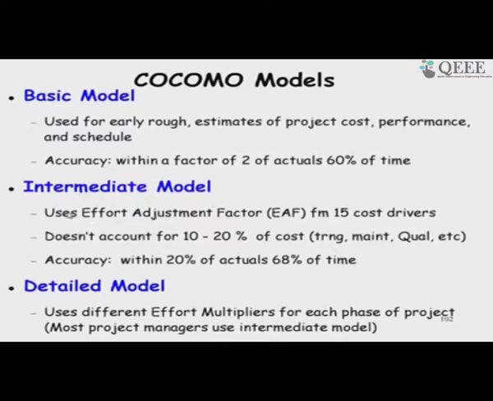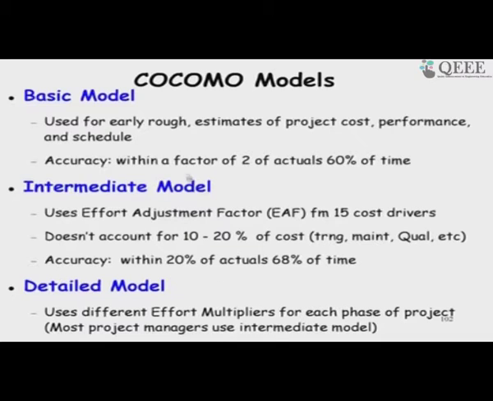Whereas, in the intermediate model, we take the basic model and refine the results. We use an effort adjustment factor based on 15 cost drivers, and here you will see that it also does not consider many things in computing the effort, for example, training requirement, quality etc. But still the accuracy is within 20% of the actual 68% of the time.